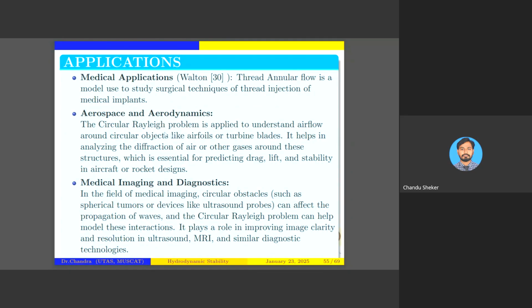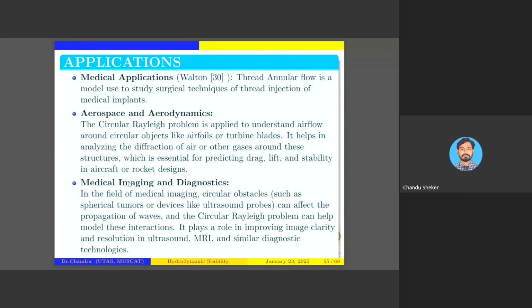And there are many applications in aerospace and aerodynamics. This problem can be applied to understand the airflow around circular objects like airfoils and turbine blades, and it is also helpful to analyze the diffraction of air and other gases around structures. This is essential for predicting drag, lift, and stability in aircraft and rocket designs also.